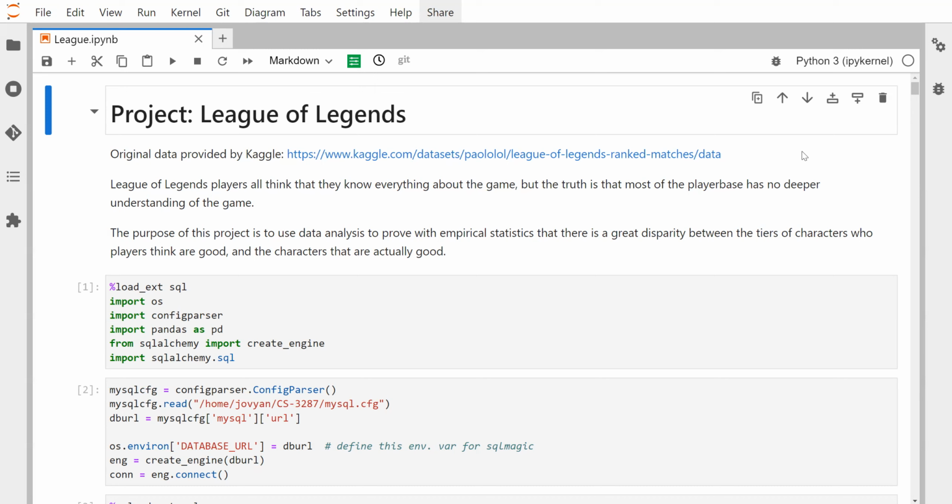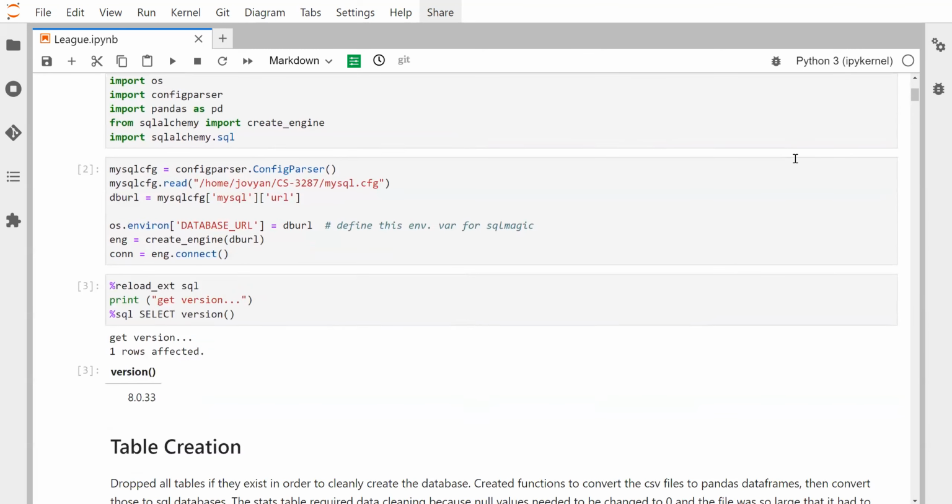Welcome to my League of Legends project where I will use Python and SQL to perform data analysis on the game League of Legends. My objective was to theory craft which characters in the game are the strongest and most effective based on real statistical data instead of personal bias and subjective opinions like most other tier lists out there.